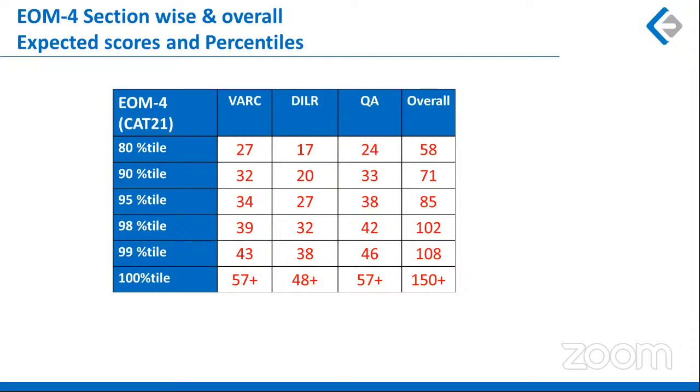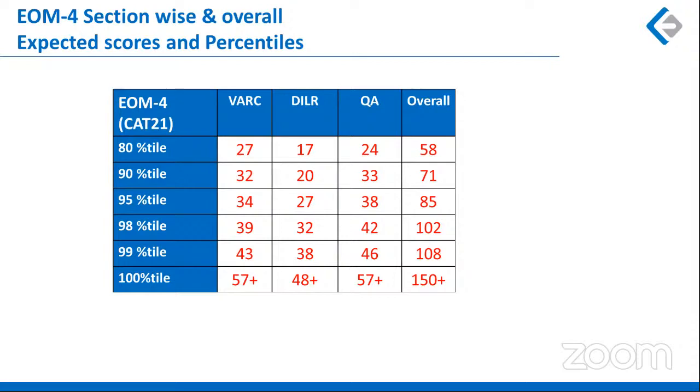Now, if I go for 99 percentile, you can see the jump in the overall marks is very small. But from 99 to 100, the jump in marks is very high. Why is it so high? Because the expectation from 100 percentile is completely different, right? You have a 14 marks jump in the verbal section, 10 marks jump in the DILR section, and 11 marks jump in the QA section. So overall there is a big jump here.